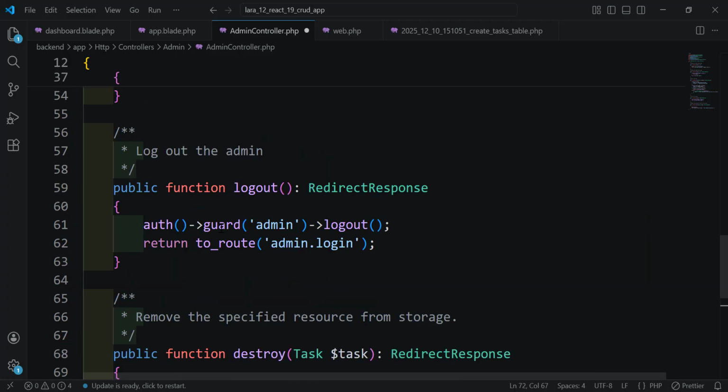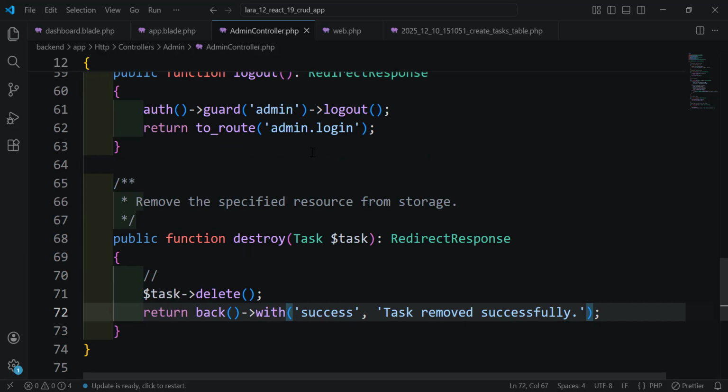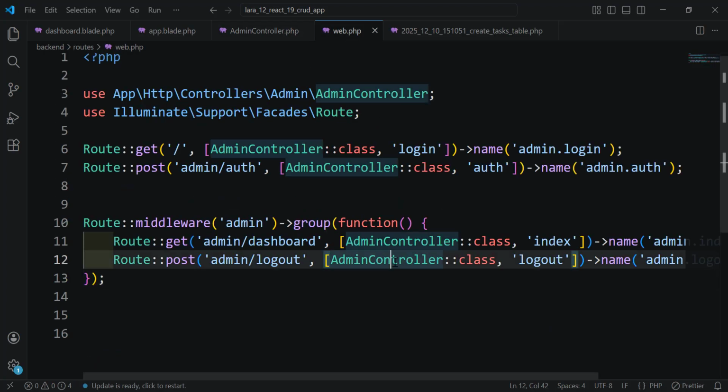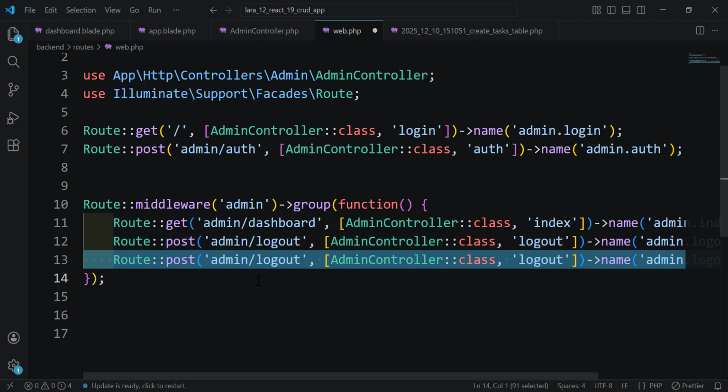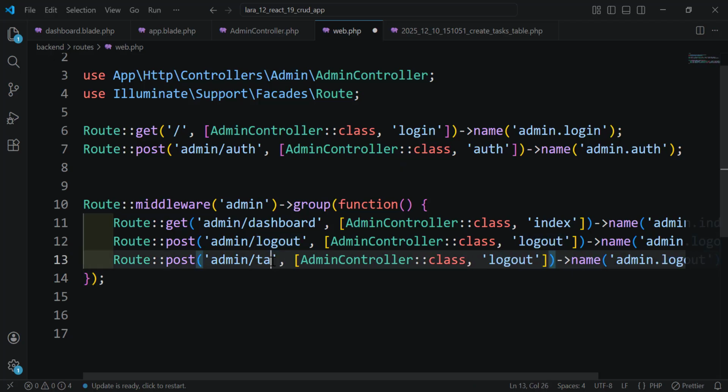Okay, so that's all. Let's add the routes that will take us to this function. Let's copy this one. So let's make it post. And what else? Let's see what we have here. Let's add here tasks.